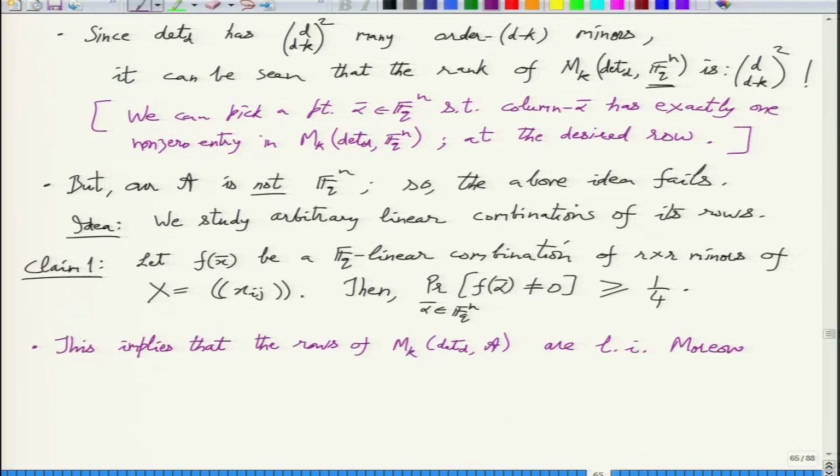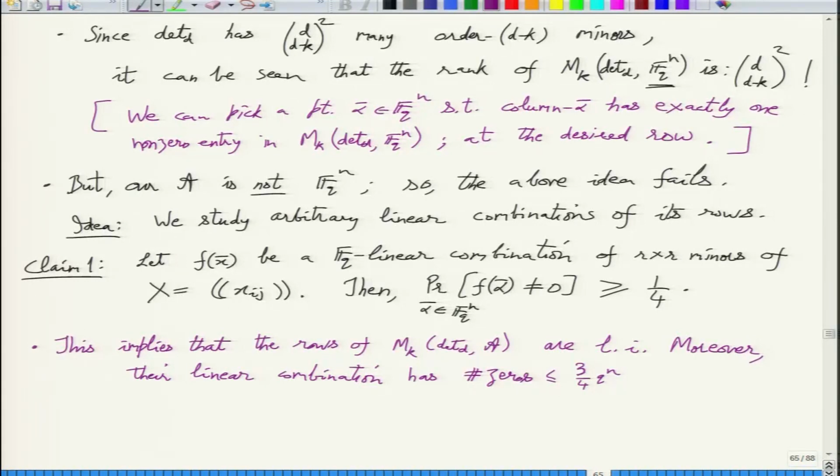Moreover, their linear combinations have a number of zeros less than or equal to 3/4 of q raised to n. This is just because of this probability calculation. The probability is saying that being 0 is less than or equal to 3/4.